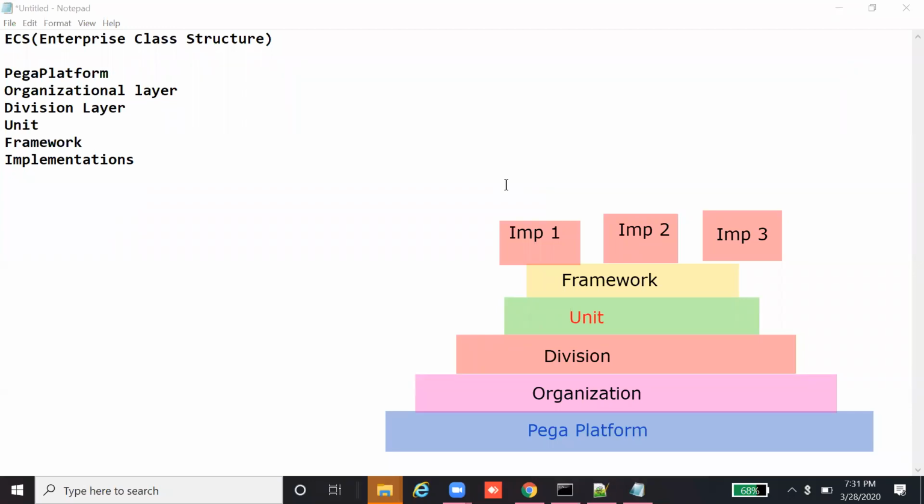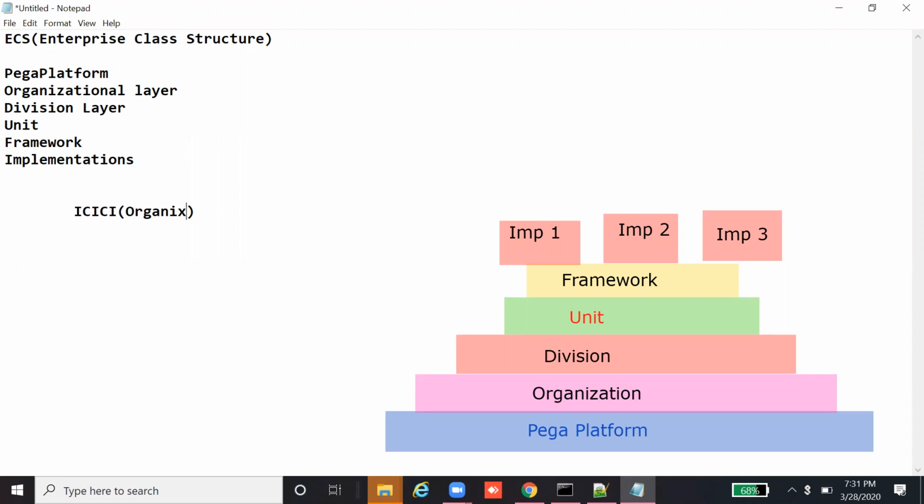The organization layer is completely a general layer where the common rules and code will be placed. For example, let us say we are building an application for ICICI. Let us say ICICI is an organization.